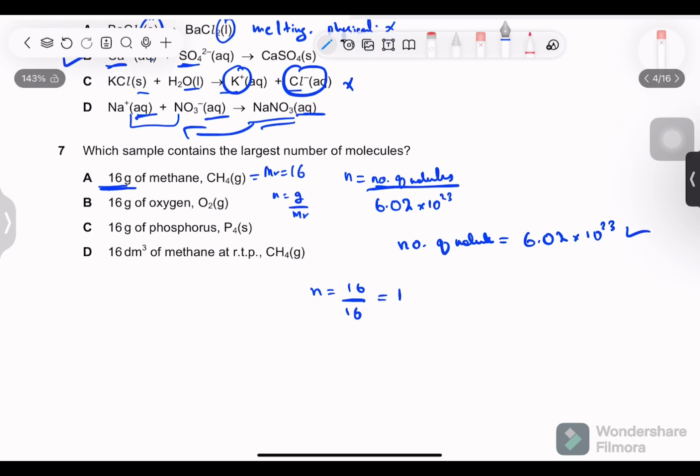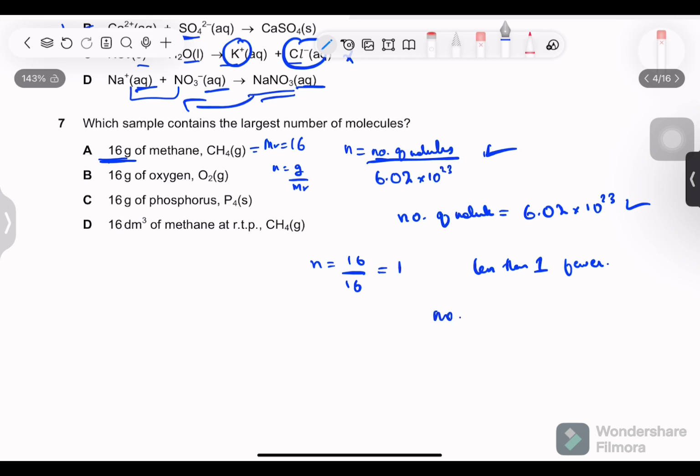So this is for methane. Now, any substance having moles less than 1 will have fewer molecules than methane, because for number of molecules we multiply the Avogadro's constant by the number of moles. So the higher the number of moles, the higher the number of total molecules. So if we just calculate the number of moles, we can know which compound has the largest number of molecules. So for methane, we have 1 mole.